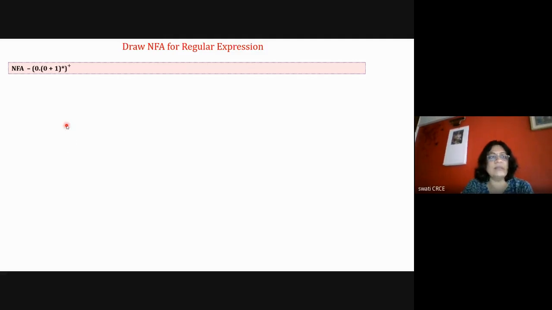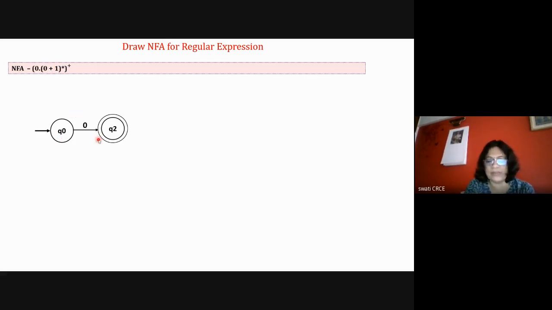Now we'll take the second problem. Draw the NFA for this: either 0 or 1 string concatenated with 0, whose plus closure means this should occur at least once. So 0 should be there at least once. After that, this is optional. So with 0, it is reaching the final state.